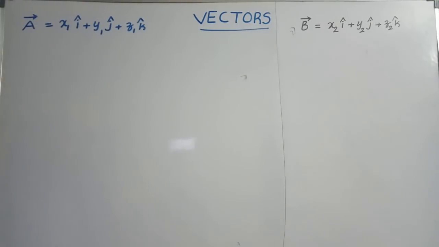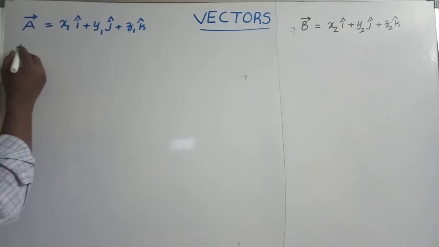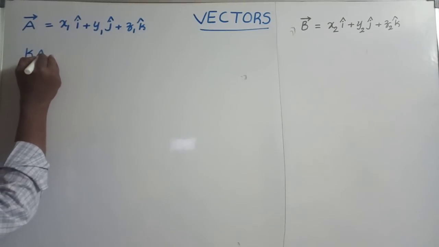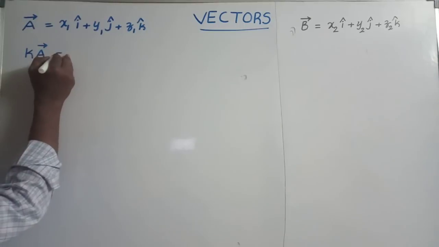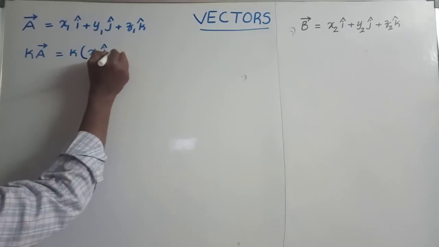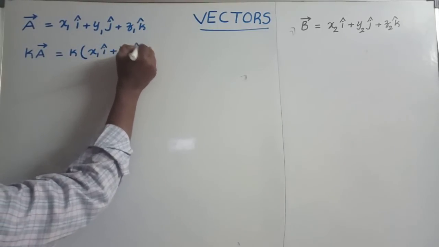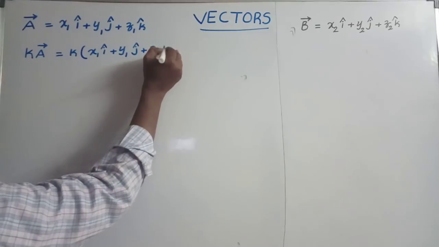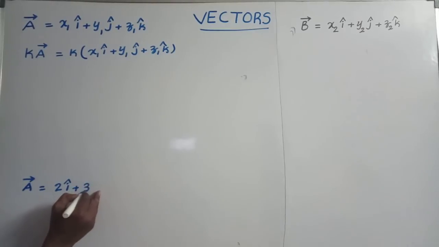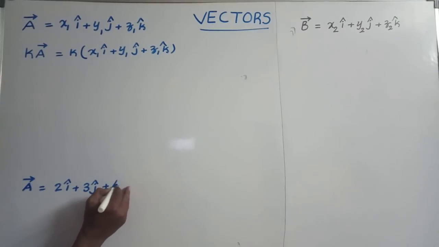Suppose vector a bar is equal to x1 i cap plus y1 j cap plus z1 k cap. Now, any vector multiplied with a scalar quantity k, k into a bar, is equal to k times of x1 i cap plus y1 j cap plus z1 k cap. So for example, they give one vector a bar equal to 2i cap plus 3j cap plus 4k cap.